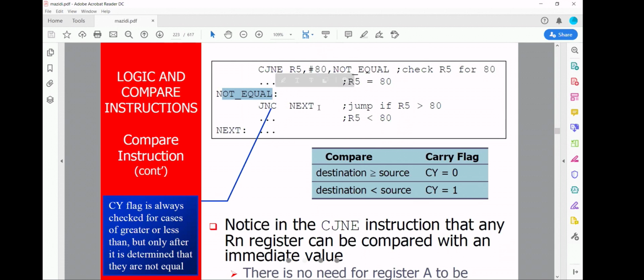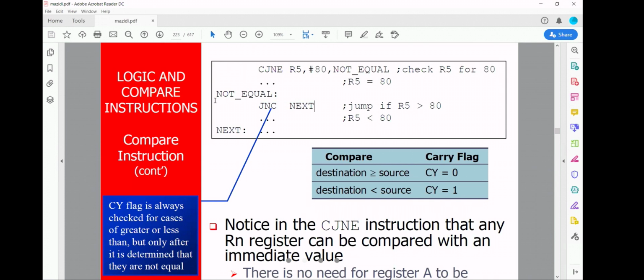After jumping here, whether R5 is greater than 80 now, or whether R5 is less than 80, JNC next. Always JNC next. That means R5 is greater than 80.